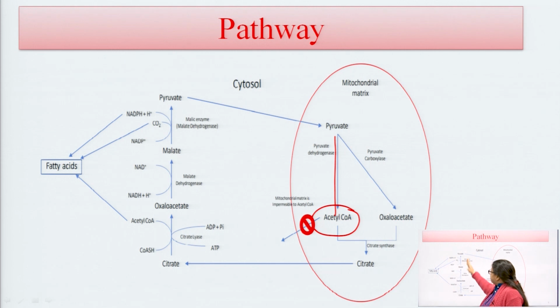The formed citrate again reacts with coenzyme A, and one ATP is used in this reaction to form oxaloacetate. This oxaloacetate reacts with malate dehydrogenase to form malate, and this is again reacted to form pyruvate. So this is the common pathway between the Krebs cycle and fatty acid synthesis.